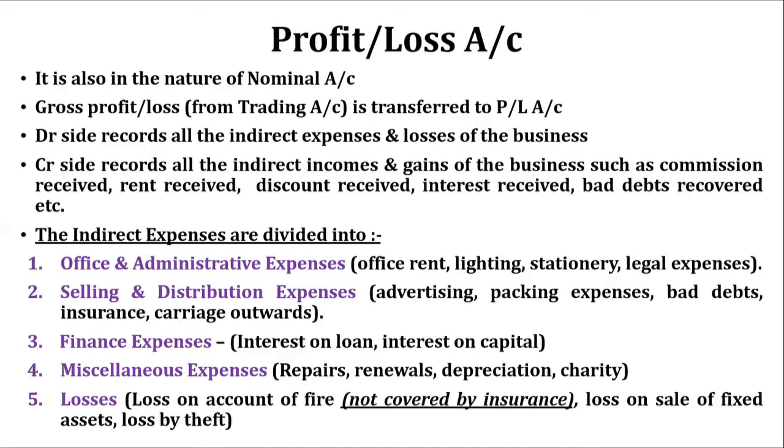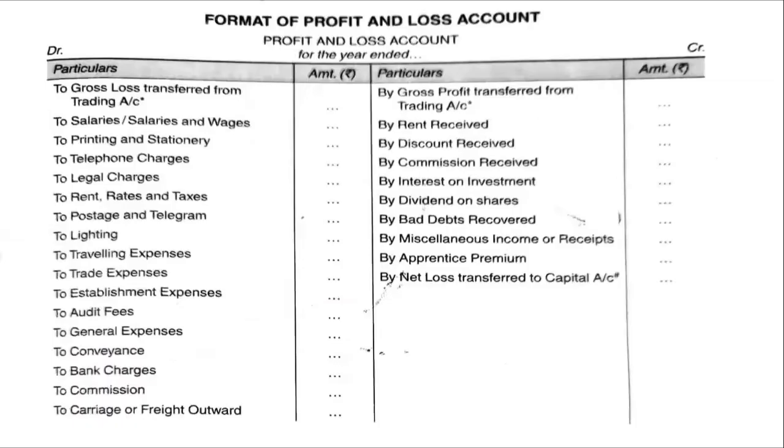Remember this. Suppose we have a loss by fire, and if it is covered by the insurance then fine. Suppose goods worth 1 lakh rupees are damaged, so the insurance company gives us 80,000 coverage and we did not get coverage of 20,000. So that 20,000 is going to appear in the PL account. Then loss on sale of fixed assets, loss by theft. So this is the format. Just have a look.